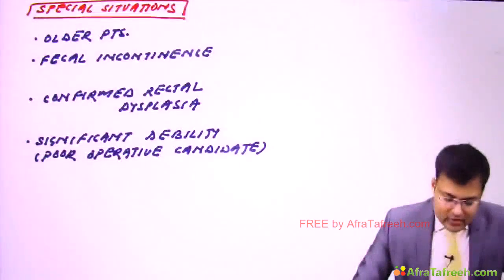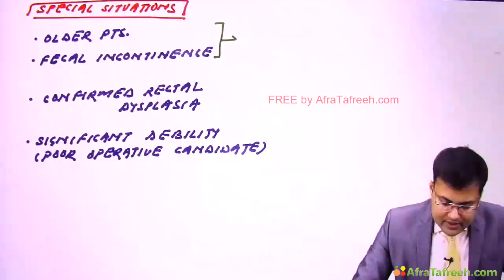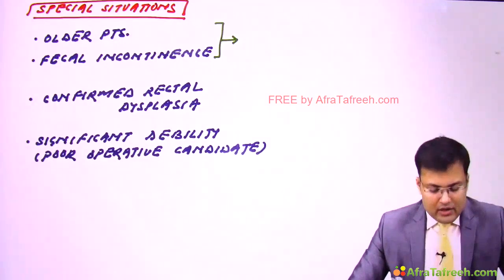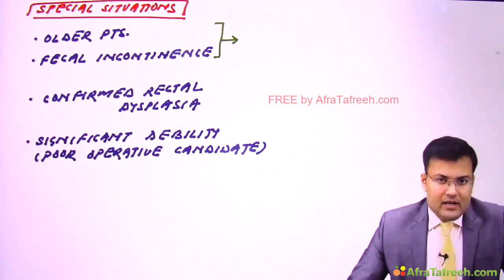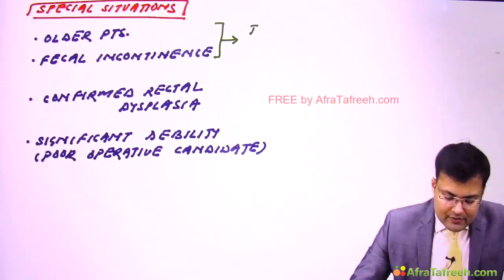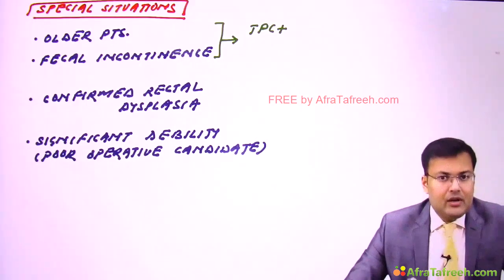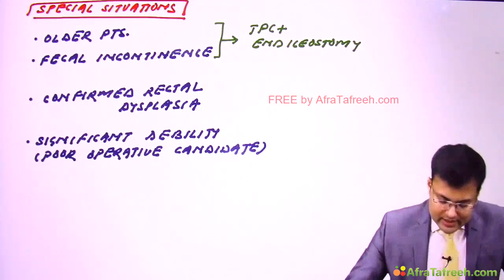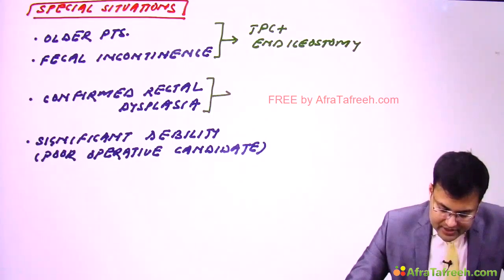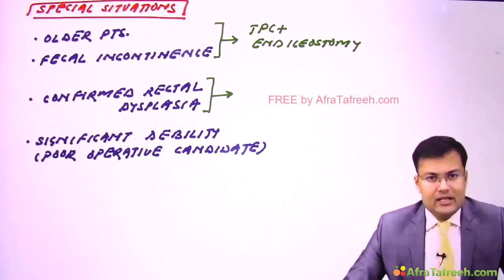Now imagine an older patient who is having fecal incontinence. Clear? So in such a patient, will you create a pouch or not? If the patient is having fecal incontinence, there is no point in creation of a pouch. So after performing total proctocolectomy, what should be done? We perform end ileostomy. Okay.